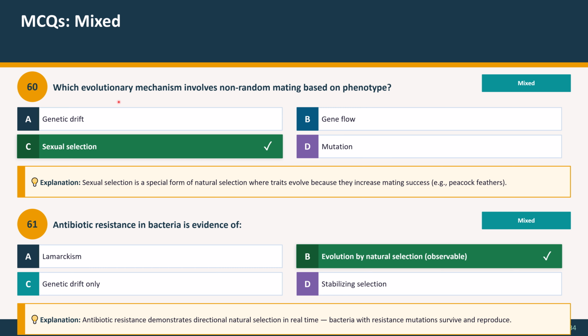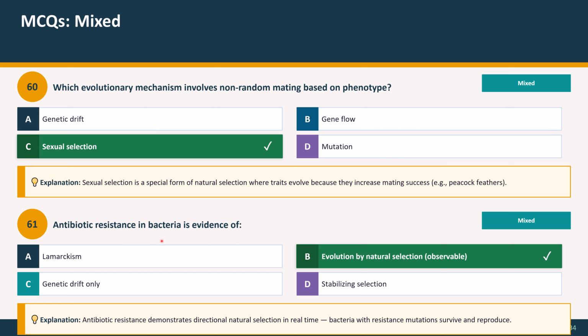Question 60. Which evolutionary mechanism involves non-random mating based on phenotype? Option A, genetic drift; option B, gene flow; option C, sexual selection; and option D, mutation. And the correct option is option C, sexual selection. Explanation: sexual selection is a special form of natural selection where traits evolve because they increase mating success. For example, peacock feathers.